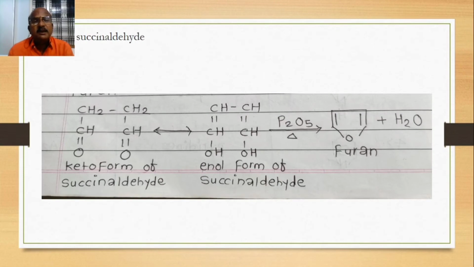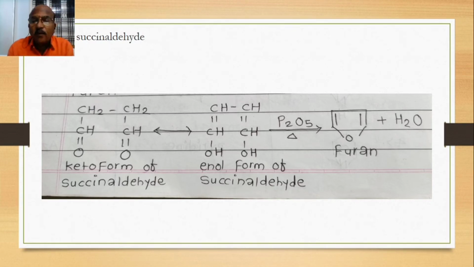We are discussing here the second method, from succinaldehyde. Aldehyde means a CHO group containing compound. This succinaldehyde, in the keto form, can be converted to the enol form. Enol form means the compound contains an OH group, and a double bond is formed between carbons, whereas in the keto form the double bond is with oxygen.